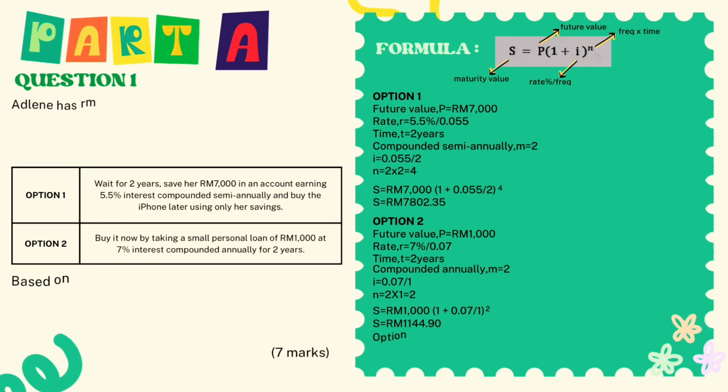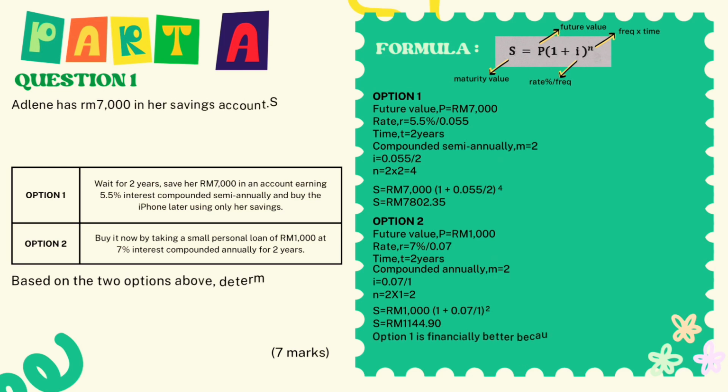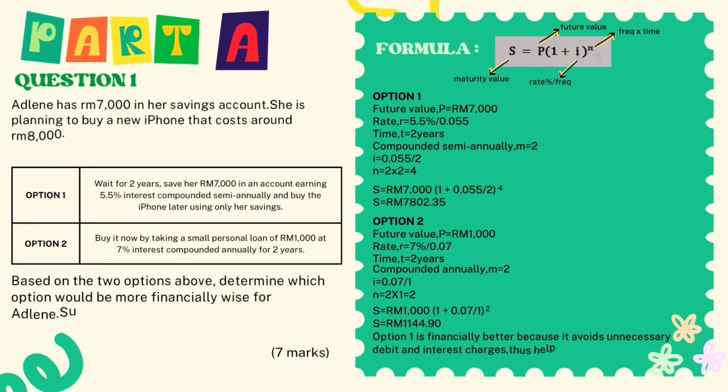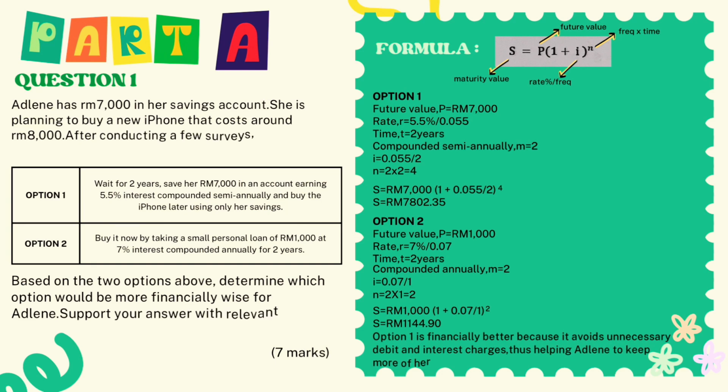Part A, Question 1. Adeline has 7,000 ringgit in her savings account. She is planning to buy a new iPhone that costs around 8,000 ringgit. After conducting a few surveys, she is considering two options. Option 1, she will wait for 2 years, save her 7,000 ringgit in an account earning 5.5% interest compounded semi-annually, and buy the iPhone later using only her savings.